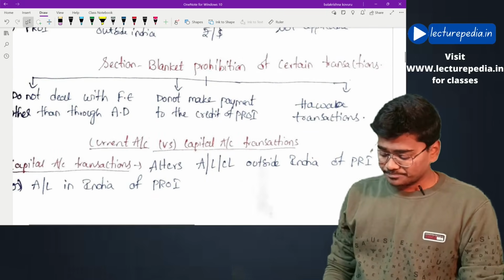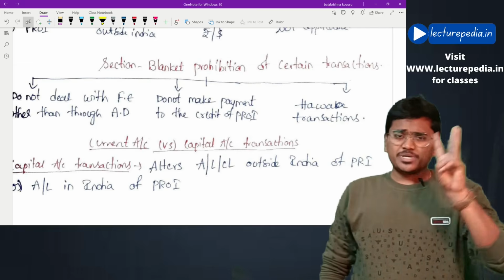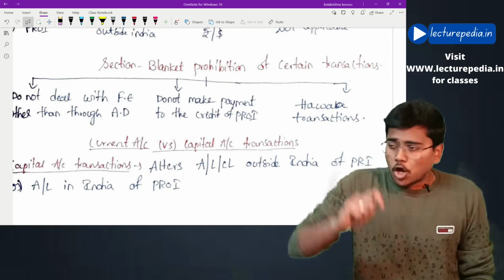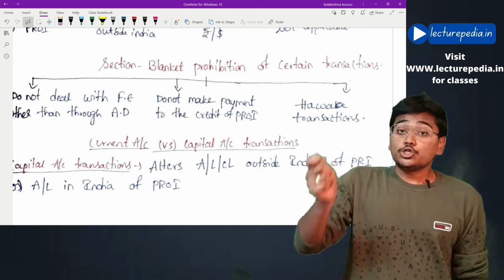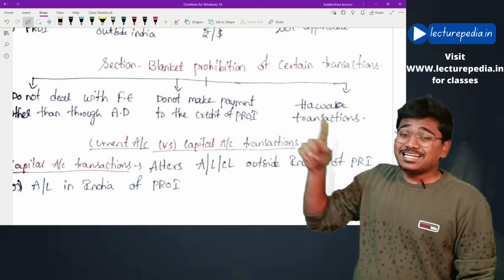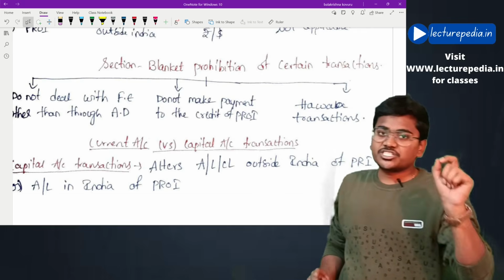Next, moving to section number 3. Basically, section number 3 speaks about 3 aspects. First one, whenever you buy or sell foreign exchange, you need to buy or sell foreign exchange only through an authorized dealer. Hope this is clear. This is the first aspect which is told by section number 3.